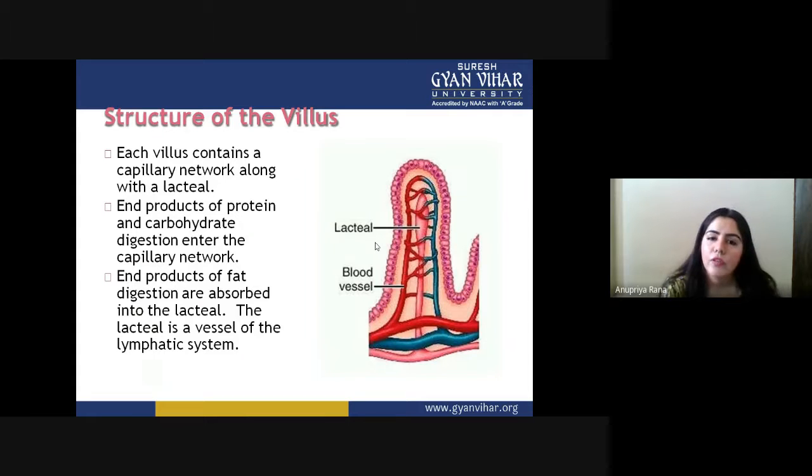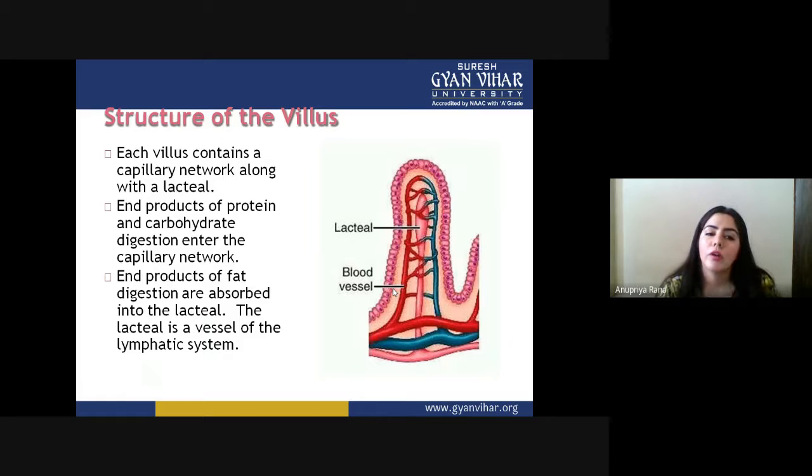Now, the structure of villi, which are part of the intestine: each villus contains a capillary network along with the lacteal. So this center portion is the lacteal, and these are the blood vessels. You can see there are several capillary networks, and finally they connect with the blood vessels. So whatever they absorb, they transfer into the blood vessels. That is a very important point to note about the villus.